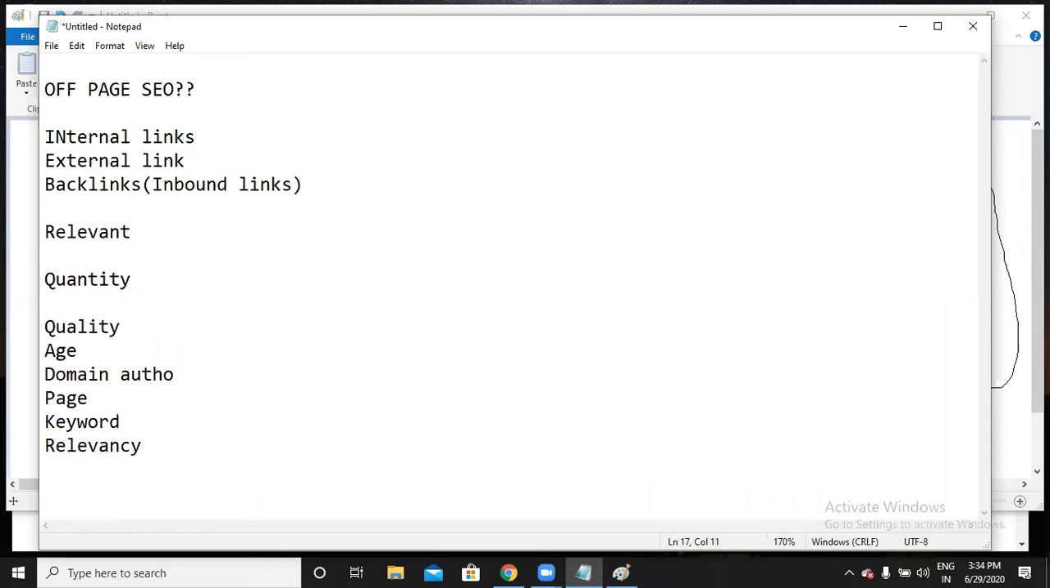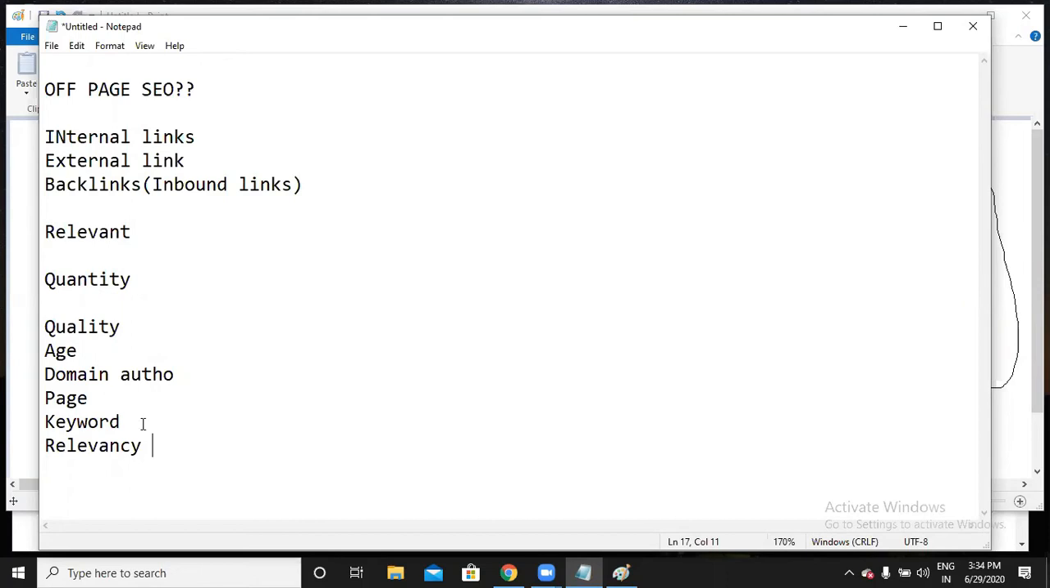Age: everyone says old is gold. When you search for any keyword, you can see websites which are old. Why? Because it is an old website, it has been doing SEO for the past 20 years, 10 years, and Google will put that website on top. So Google gives priority for age as well. Most probably you can see results that have old-age websites. The next thing is domain authority and page authority.